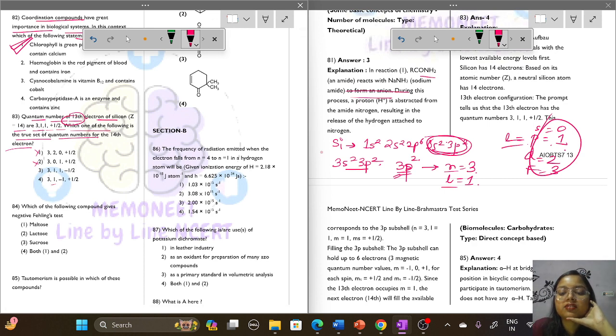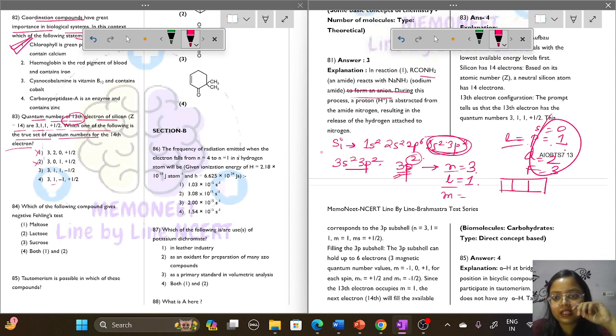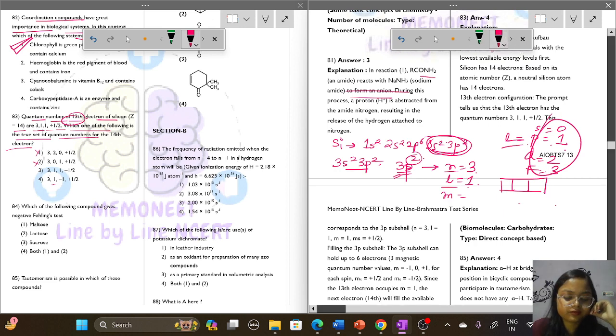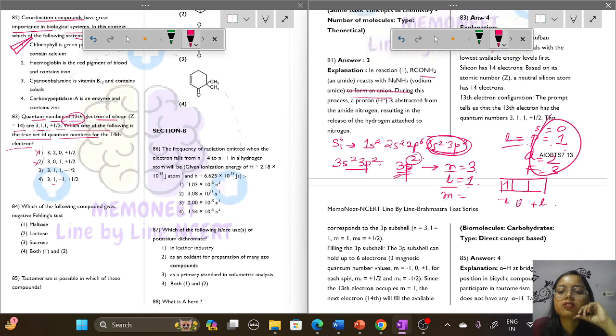Then we have to find the value of m. For L, the values of m are minus L, 0 and plus L. If L is equal to 1 and there are 2 electrons in the p orbital, the second electron added gives m equal to minus 1.